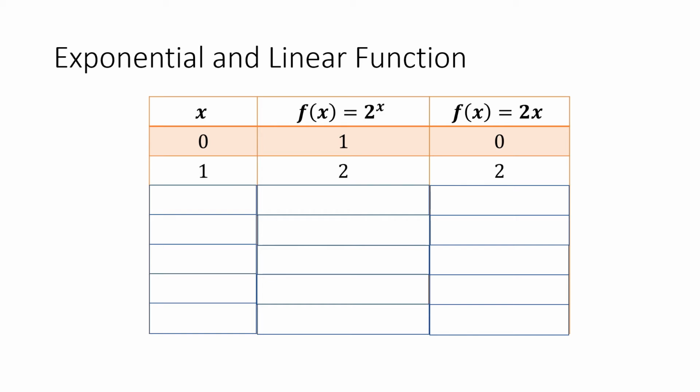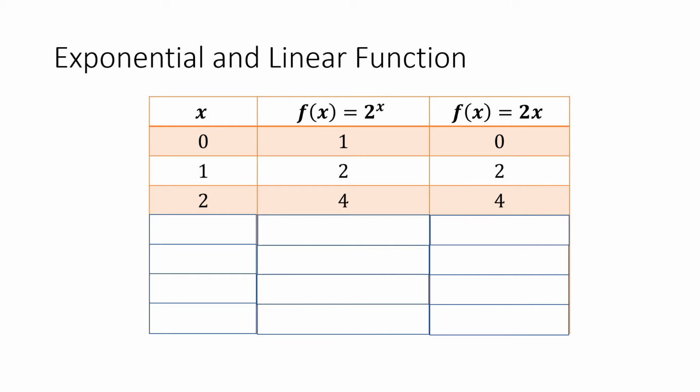Okay? Now, how about if x is 2? If x is 2, so all we need to do is to substitute 2 to this function. So we have 2 raised to 2, which is equal to 4. And 2 times 2 is equal to 4. So we have noticed that if x is equal to 2, the exponential function at x is equal to 2 is equal to 4, which is equal to the function value of this linear function, right?